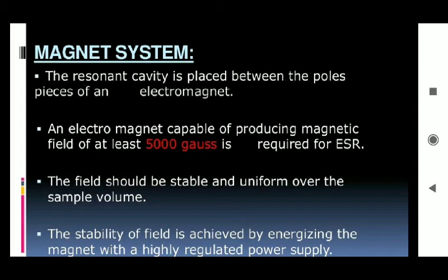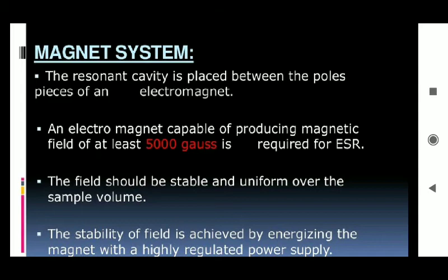So if we want a more stable, good result, we need to supply a higher power supply.